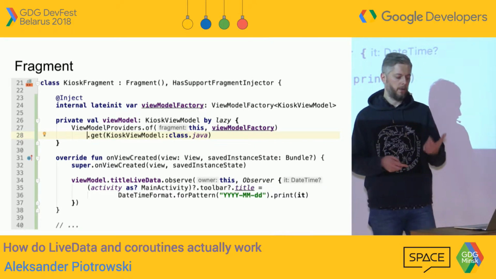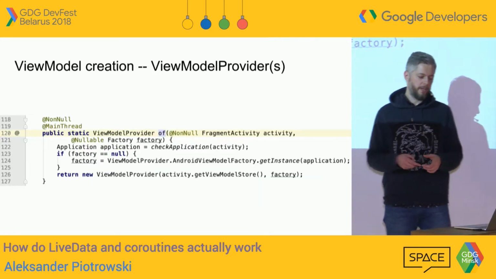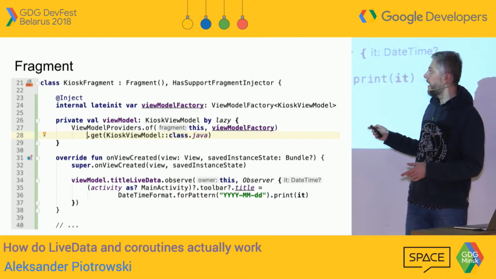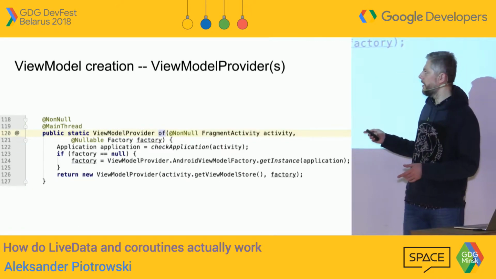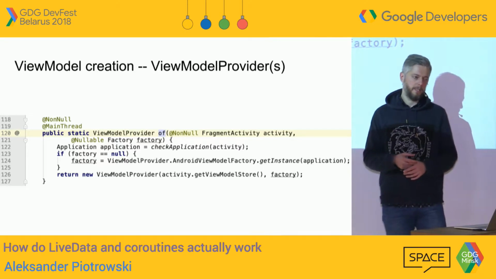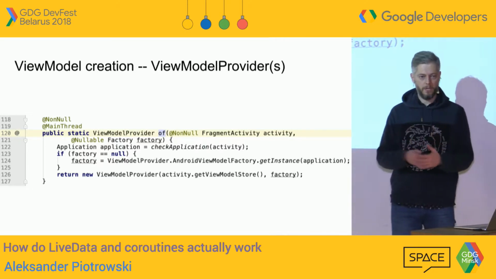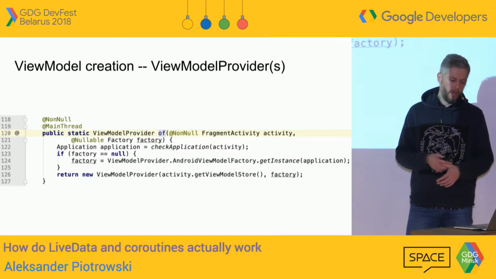So let's have a look at view model providers. And there's a slide back in here. So here is a fragment. Here I have an activity, but the very same principle applies in here. We can get a view model provider out of an activity or a fragment, not much difference.